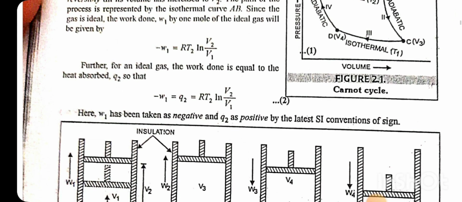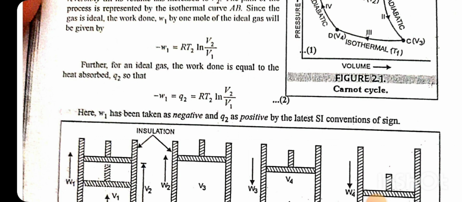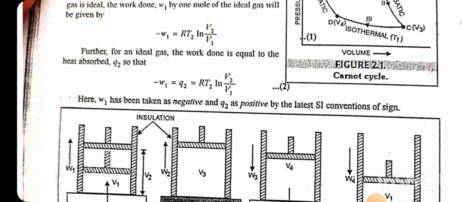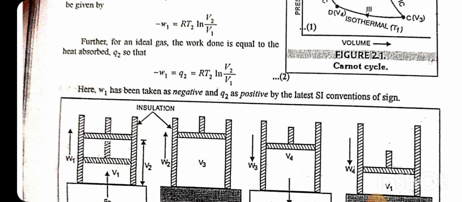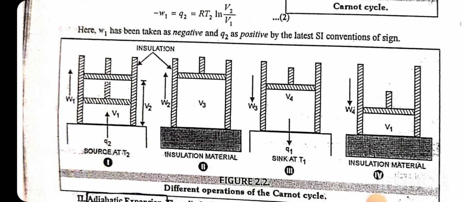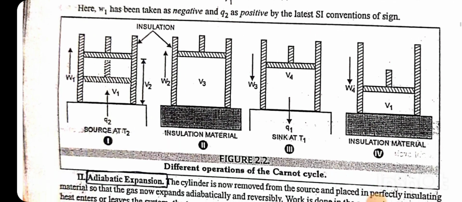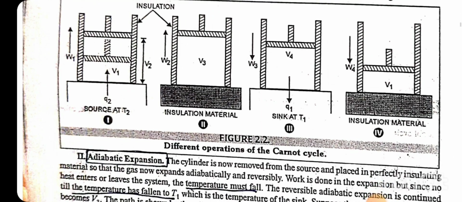The path of the process is represented by the curve AB, and as the gas is ideal, the work done W1 by 1 mole of the ideal gas is given by minus W1 equals RT2 ln V2 by V1. Further, for an ideal gas, the work done is equal to the heat absorbed Q2, so that minus W1 equals Q2 equals RT2 ln V2 by V1. Here, W1 has been taken as negative and Q2 positive by the latest SI convention.